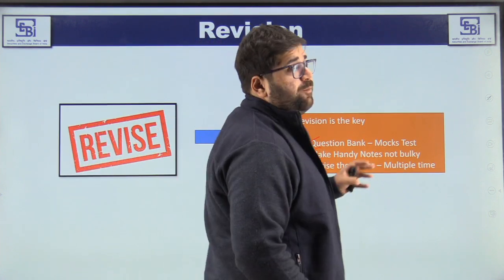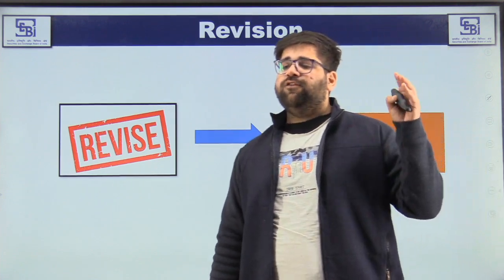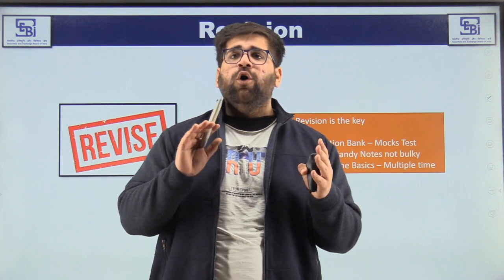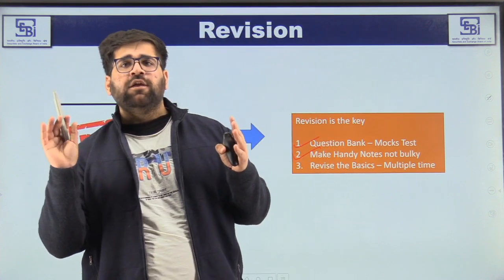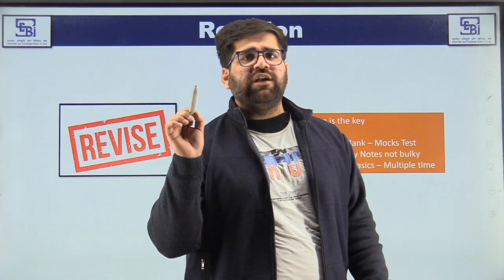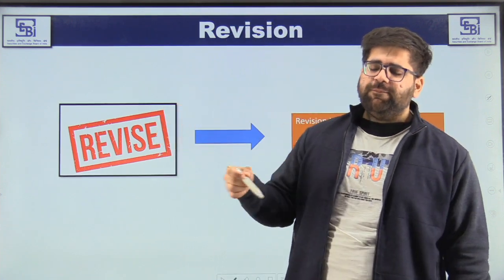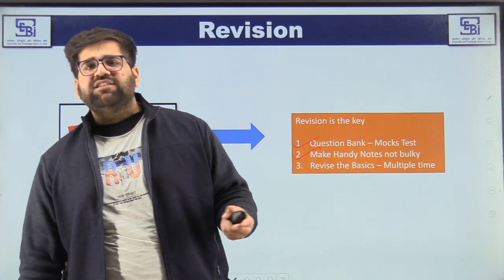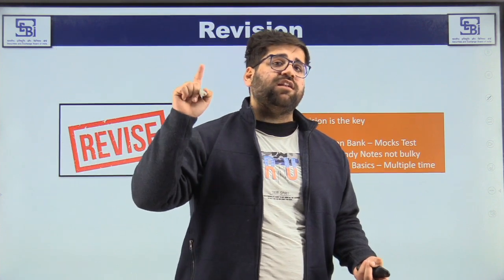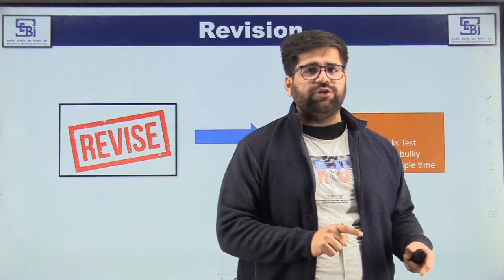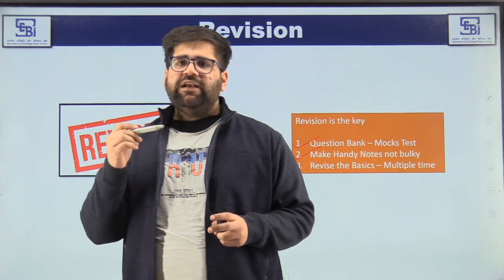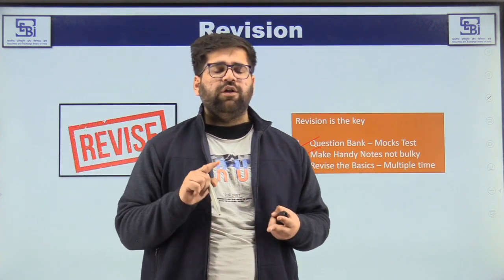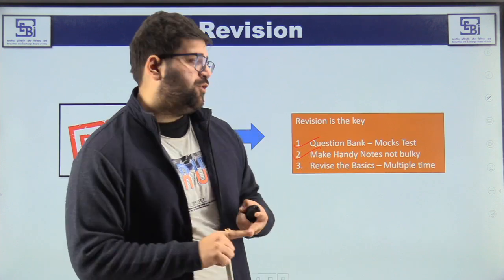Make handy notes, not bulky. I have told you, for example, if you are reading any book and there is a note on treasury bills of let's say 30 pages, have a habit to make those 30 pages one third in your notes. So when I am making notes, I will make sure that the treasury bill component is hardly done in 10 pages. In the original books, there are 30 pages, but I will convert those 30 pages into 10 pages and filter out what is important and what is not. That can be done only when you have a strong command on your concepts and PYQs.